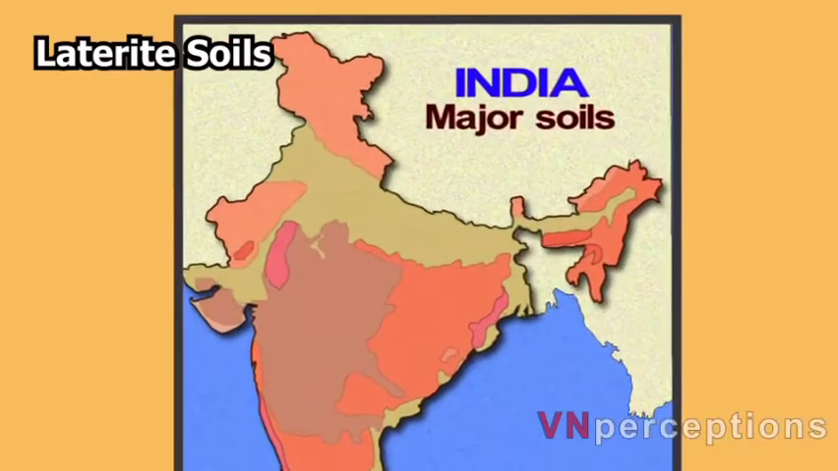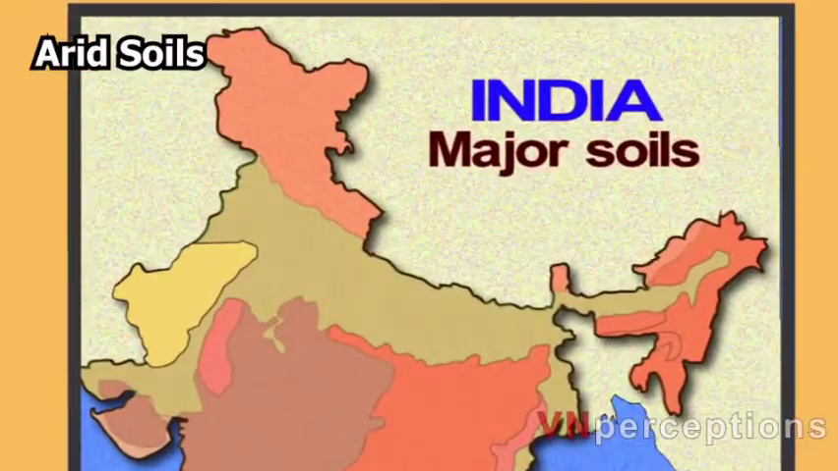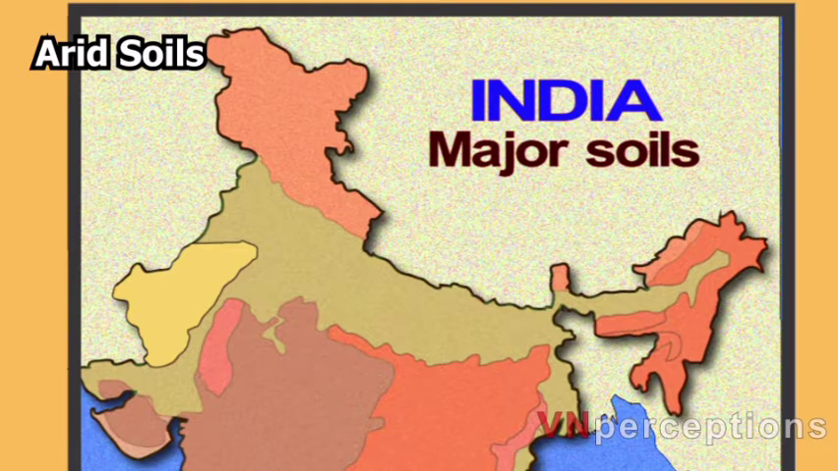Coming to the next soil, and that is arid soils. These soils are derived from the disintegration of adjacent rocks and are largely blown from coastal regions and Indus Valley. Arid soils are characteristically developed in western Rajasthan, which exhibit characteristic arid topography.